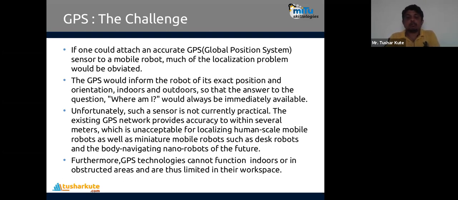human scale mobile robots as well as miniature mobile robots such as desk robots or body navigating nano robots. They will not have this particular GPS system implemented perfectly. Furthermore, GPS technologies cannot function indoors or in obstructed areas, thus they are limited in their workspaces.